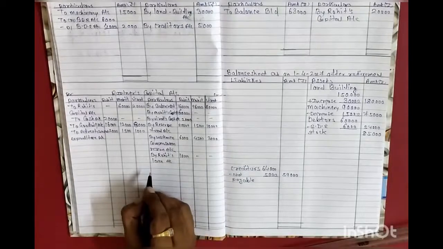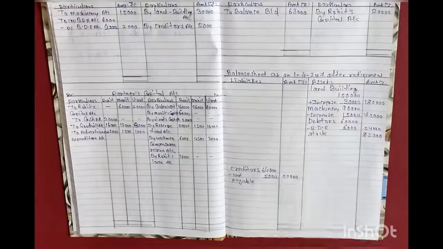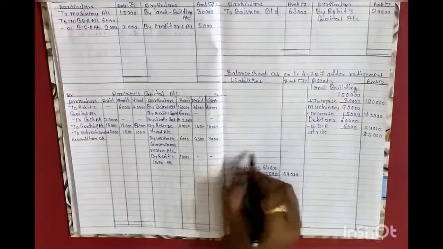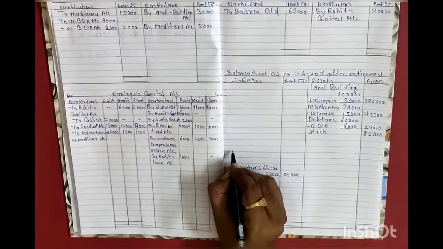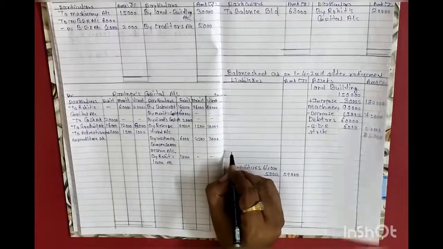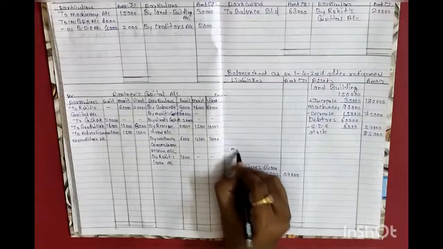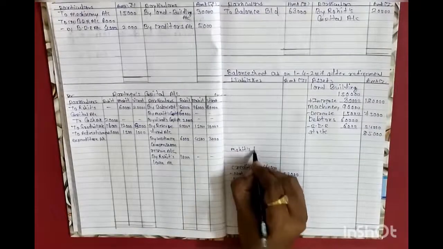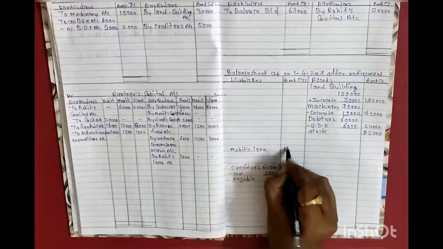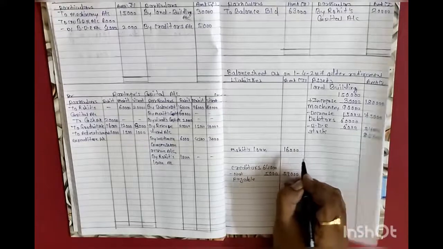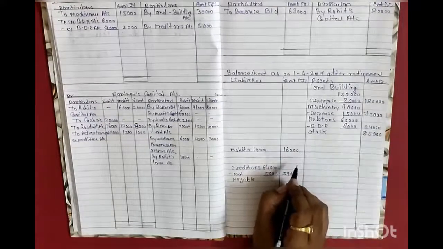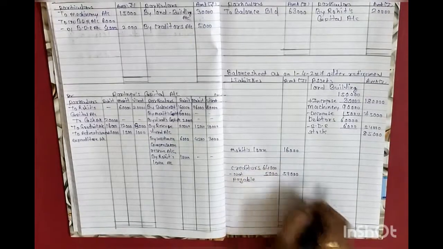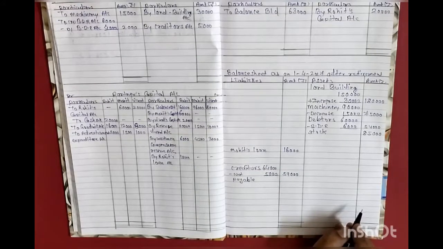And in the same way, Mohit's loan is also given. Mohit's loan will be written directly on the balance sheet liability side. Okay, in the balance sheet liability side, we will write down Mohit's loan of rupees 16,000. Fine. Creditor is done. Okay, now after completing all adjustments and the balance sheet, we are going to find out